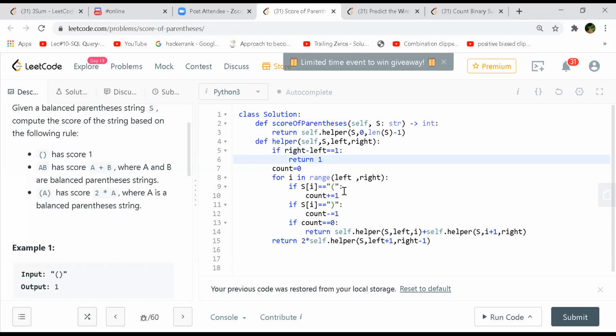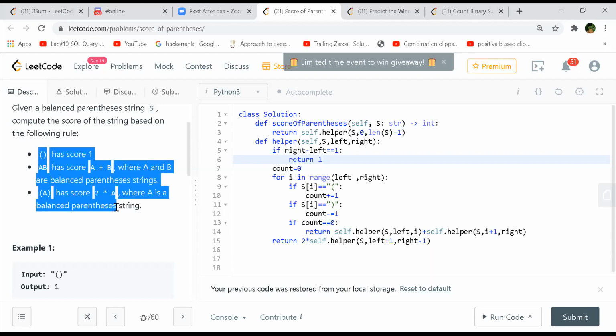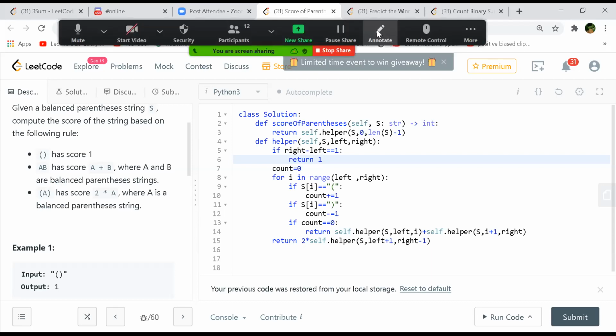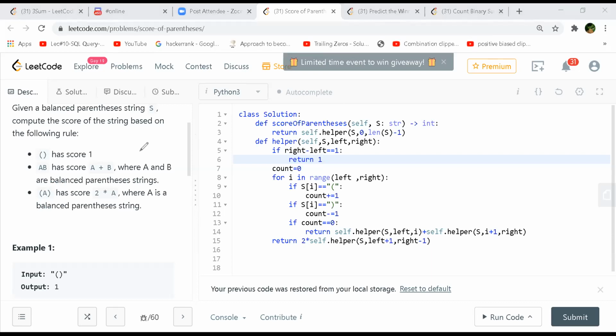How are you dividing? What is I here? Where the balance is there. Okay, yeah, I is the index of the string, you can say. Then you are adding I and I plus 1, and then at the end you are doing twice of it. All these 3 rules I'm following. I'm not able to visualize how it is following. Can you draw some tree structure of how this will go left, right, maybe with the last example?